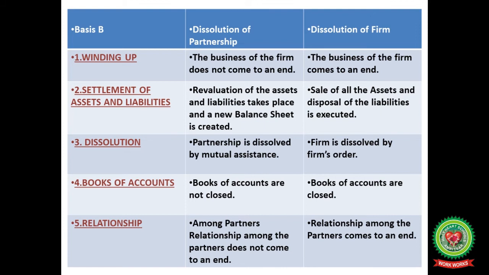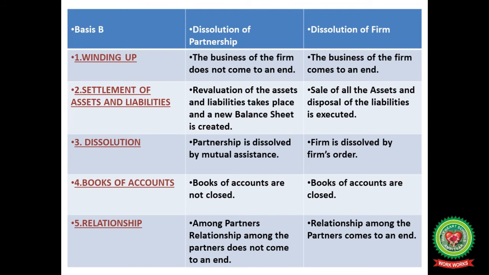Second, settlement of assets and liabilities. Revaluation of the assets and liabilities takes place and a new balance sheet is created. So simply, in case of change of partnership deed, your assets and liabilities are revalued and a new balance sheet is created. But in case of dissolution of firm, sale of all the assets and disposal of the liabilities is executed.